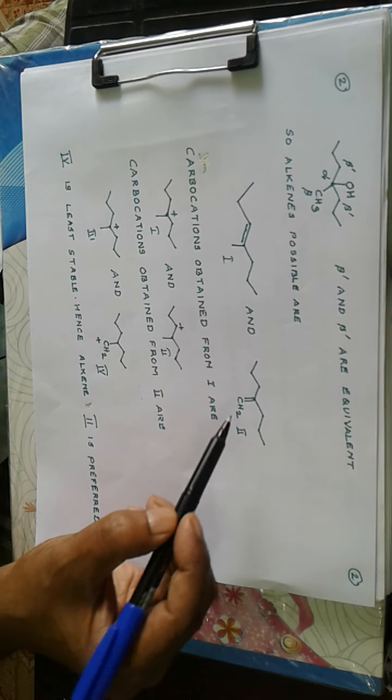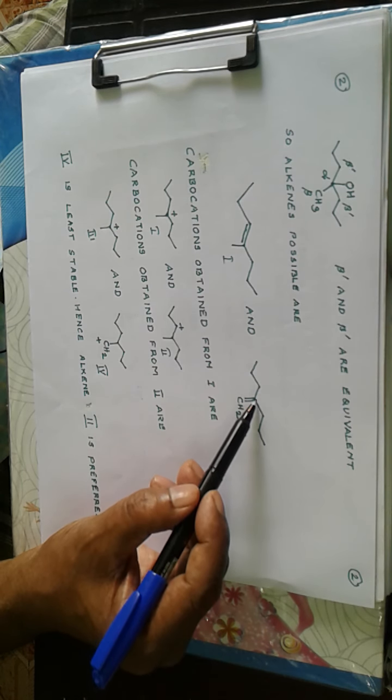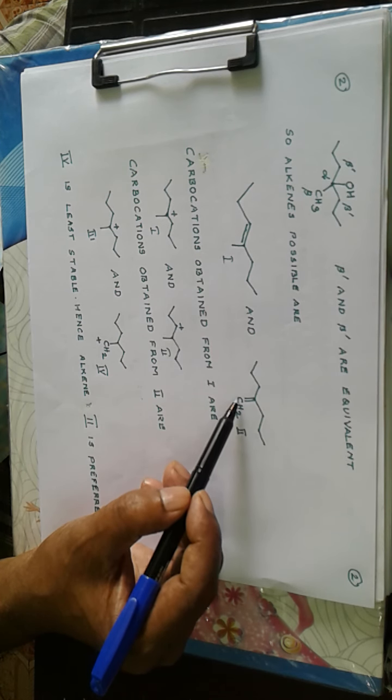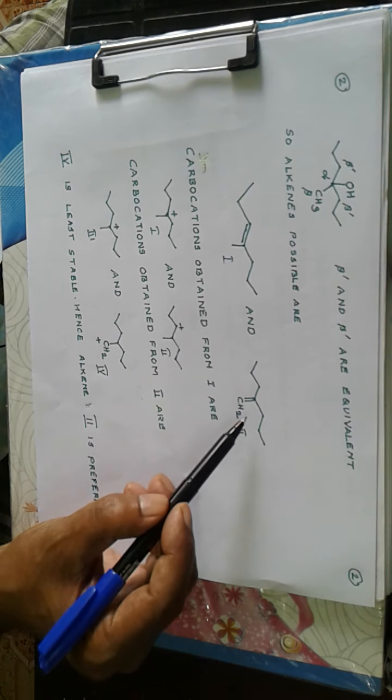Now as usual, if H positive attacks here, we get a positive carbon here, and that is a primary carbocation, this one, and this is least formed, so prefer this one for a preparation of this alcohol.